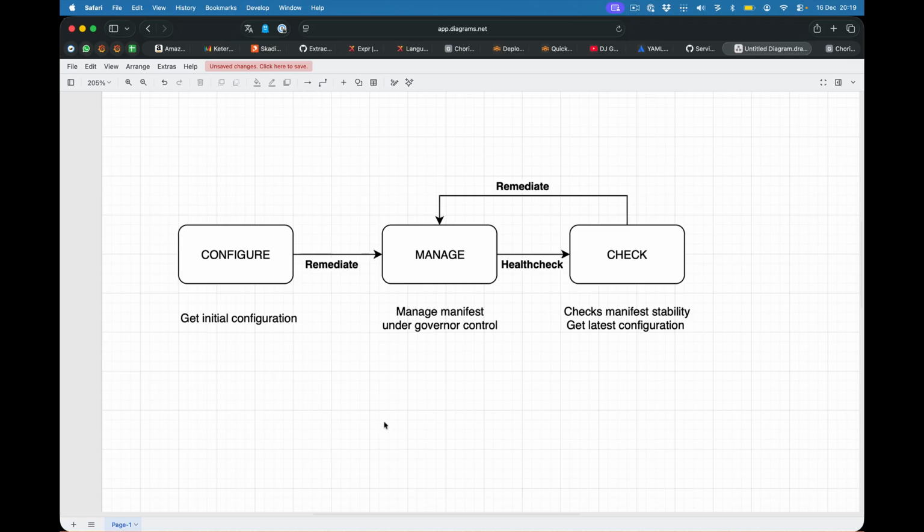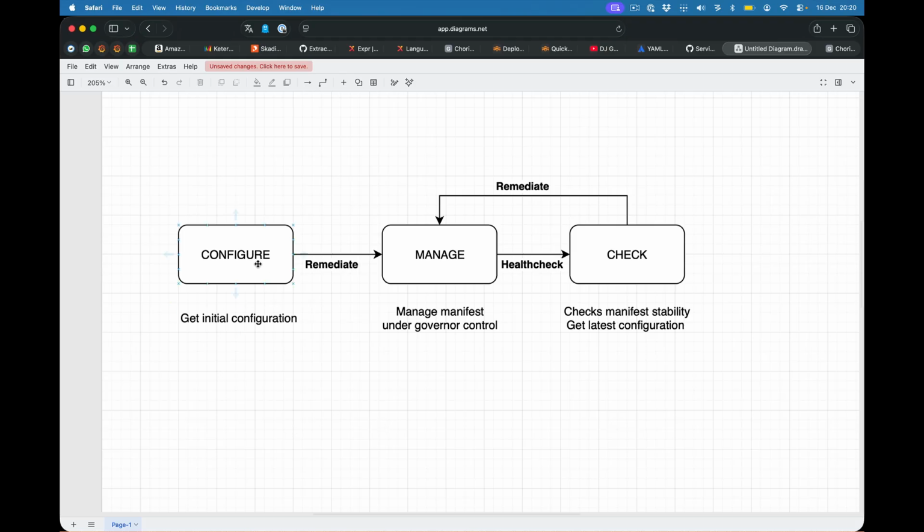And Choria has such a state machine built in, and it's really easy to use and really easy to adapt to really anything. You can use it to manage really anything with an API, anything you can run commands against. You can do HVACs, you can do sensors, you can do software, you can do all kinds of stuff with it. It is a truly generic operator framework that's very, very lightweight.